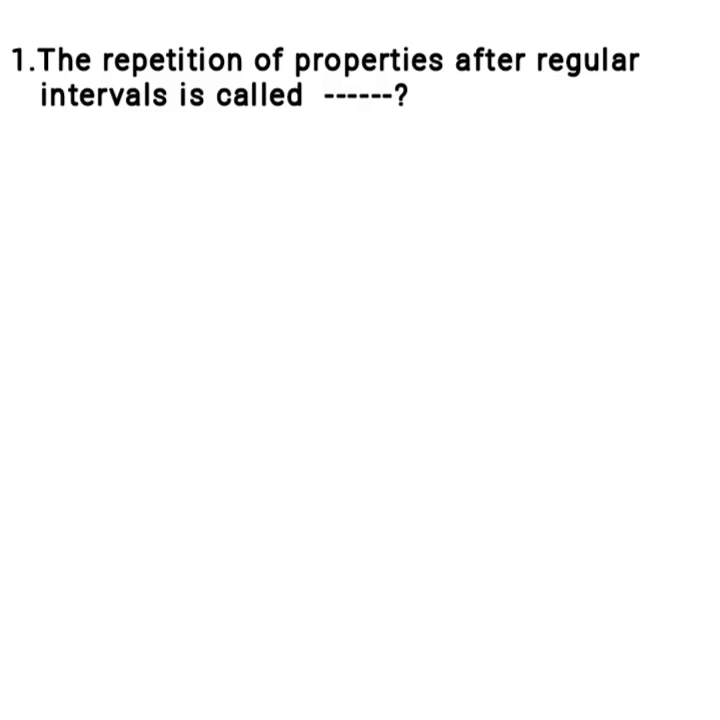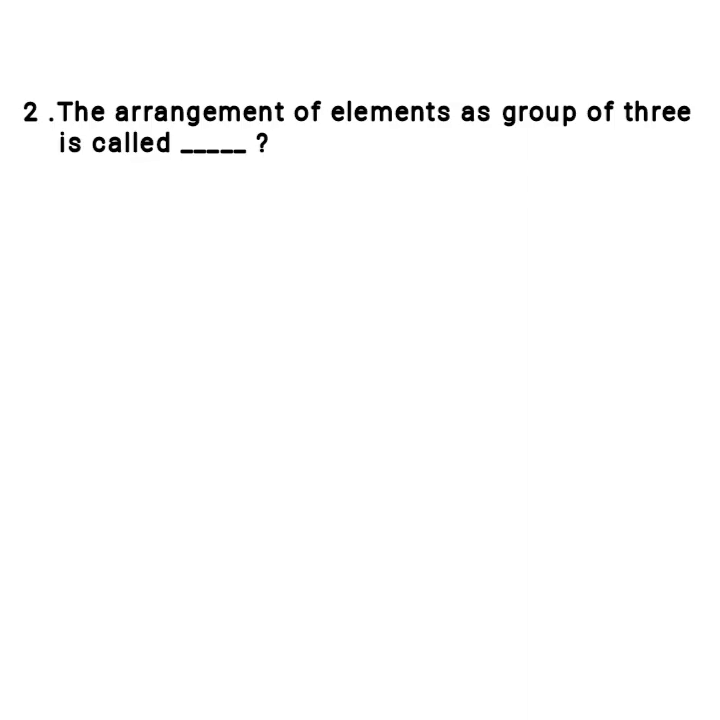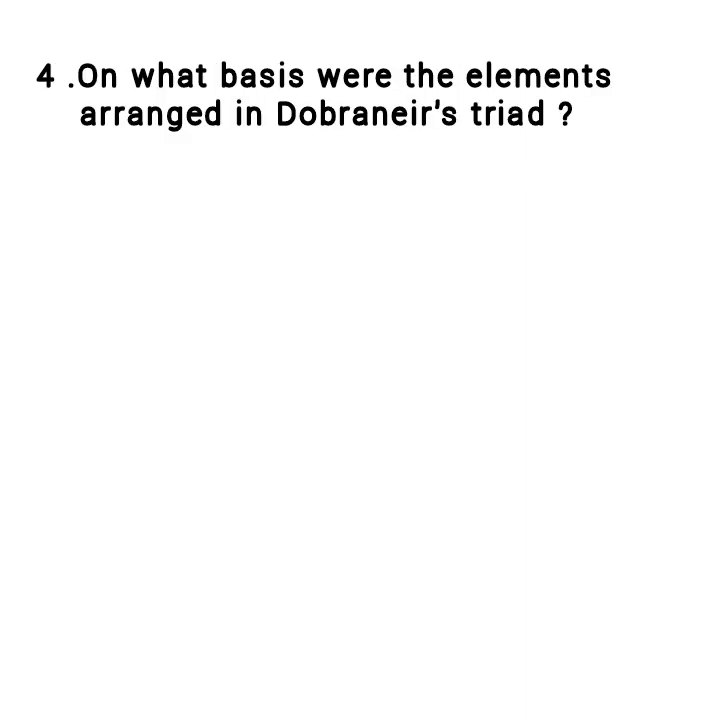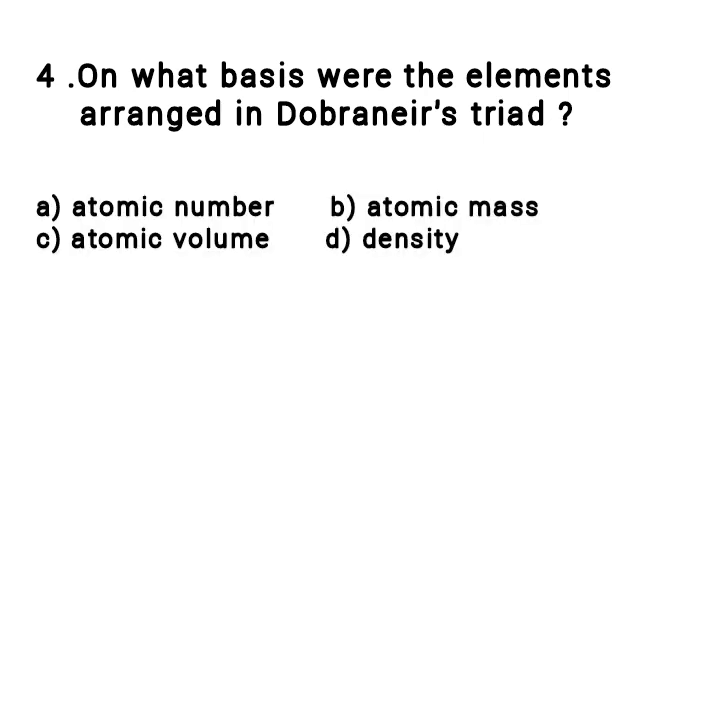The repetition of properties after regular intervals is called periodicity. The arrangement of elements as groups of three is called triads. Who proposed the concept of arranging the elements as triads? Dobereiner. On what basis were the elements arranged in Dobereiner's triads? Option A, atomic number. Option B, atomic mass. Option C, atomic volume. And option D, density. Answer, option B, atomic mass.